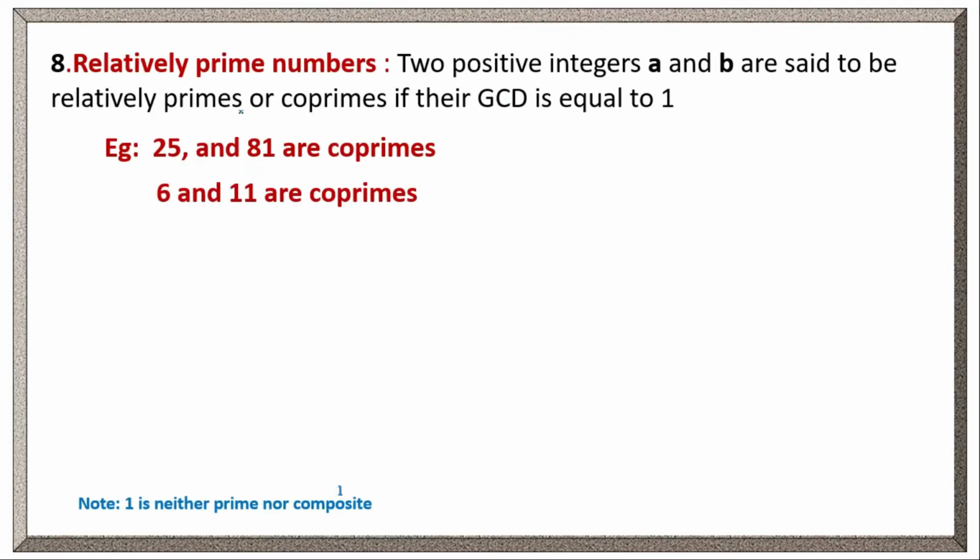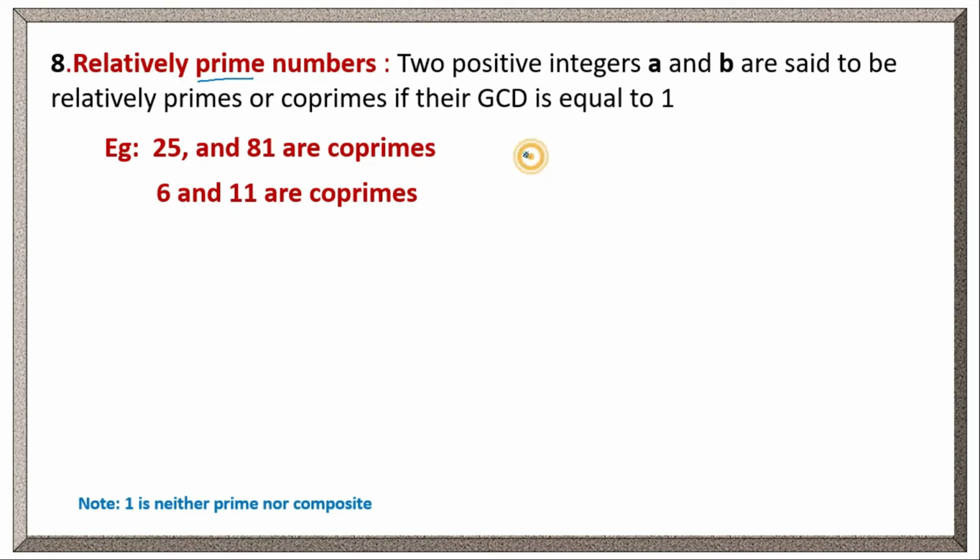Let's see relatively prime numbers. Two positive integers a and b are said to be relatively prime or co-primes if their GCD is equal to 1. Here, relatively prime numbers means those two numbers need not be primes. Here 25 is not a prime number and 81 is also not a prime number. But 25 and 81 are co-primes. How are they becoming co-primes?